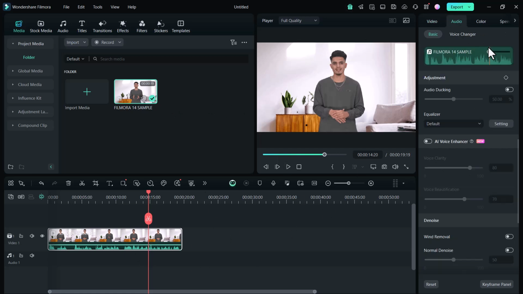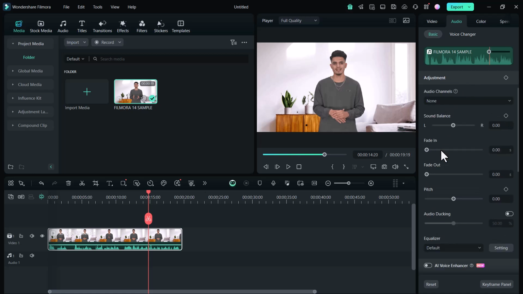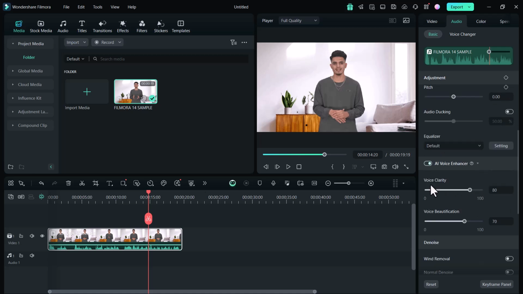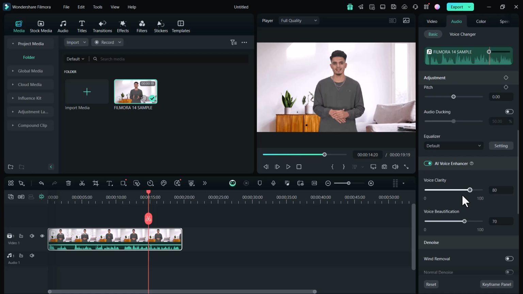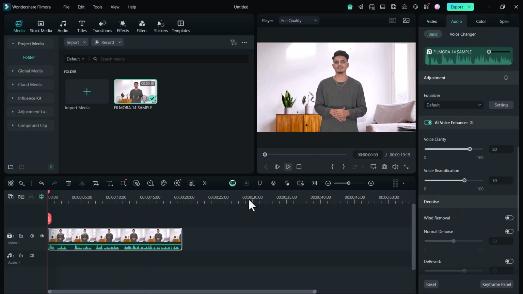Once that's done, we can select the clip, navigate to the audio settings, and scroll down to find the AI Voice Enhancer. Clearly marked as new, just turn it on and you will see two adjustment options, voice clarity and voice beautification. You can fine tune these sliders to achieve the exact vocal enhancement you are looking for. Now let's play the clip with the AI Voice Enhancer activated and hear the difference.